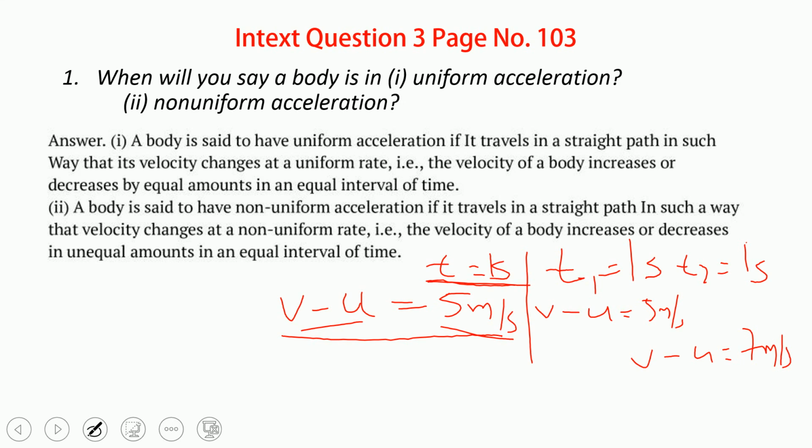So in such a case we will say that it is non-uniform acceleration. That is, a body is said to have non-uniform acceleration if it travels in a straight path in such a way that its velocity changes at a non-uniform rate. Non-uniform rate means the velocity of the body increases or decreases by an unequal amount in equal intervals of time. That is very important. Understand? That is the first question. Sure? Then we'll move to the next question.